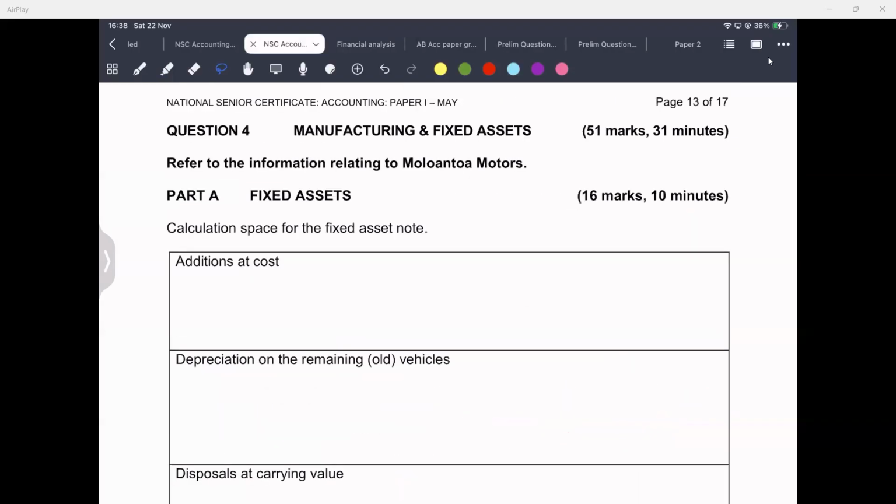Here they wanted us to calculate additions at cost. And if I were to draw my financial year, I will start on the 1st of March 2023, right? After March, we've got April. Now, we were told when this new vehicle was purchased.